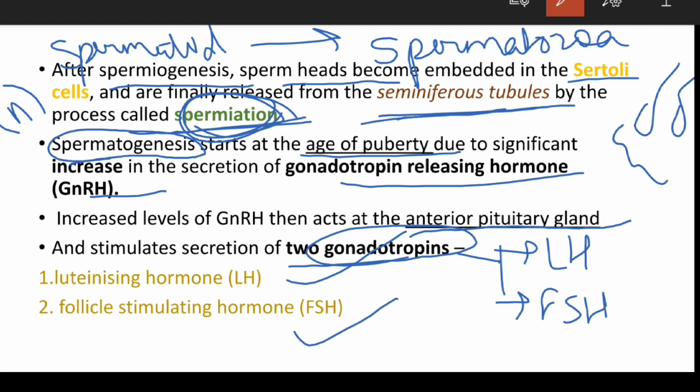Don't get confused between spermiogenesis, spermiation and spermatogenesis. I've already discussed that spermatogenesis is the formation of the sperm which begins at puberty. Spermiation is when, after spermatogenesis, the sperm head becomes embedded in the Sertoli cells and is finally released from the seminiferous tubule. And spermiogenesis is when the spermatids are transformed into the spermatozoa.